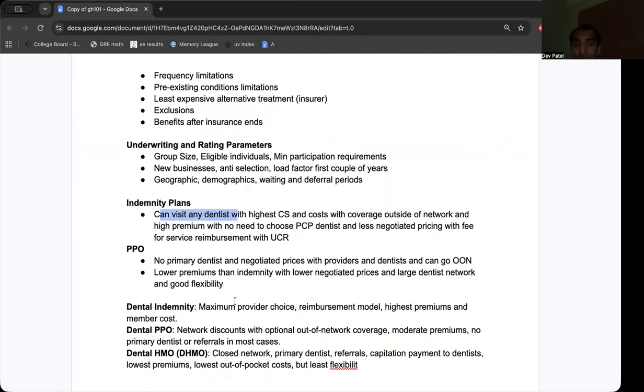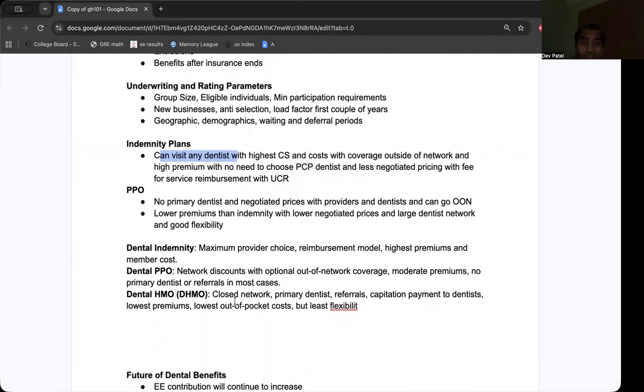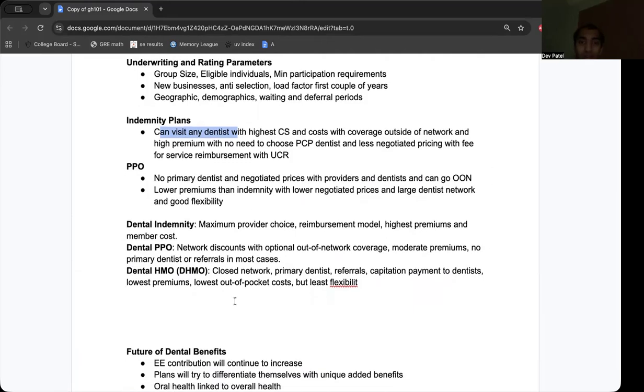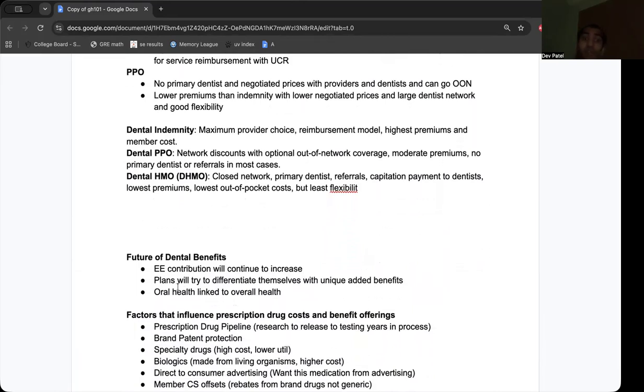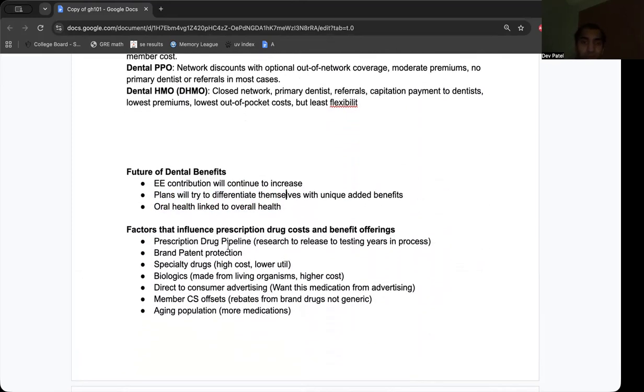We have HMOs, typically capitation, the least flexible. We know there's this network discount and optional out of network coverage. Future dental plans, we know oral health is linked to overall health. Plans differentiating with unique added benefits, prescription drug costs. So we have this drug pipeline.